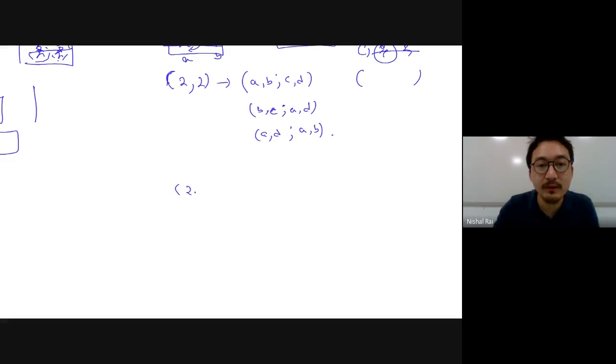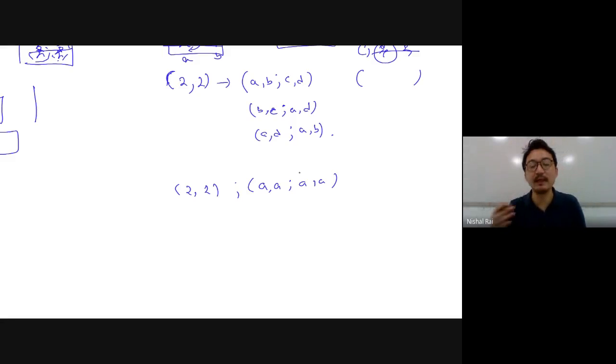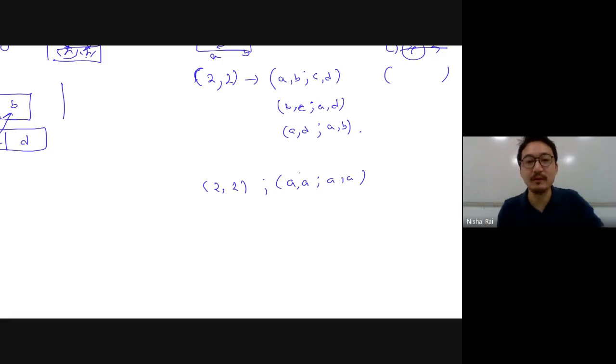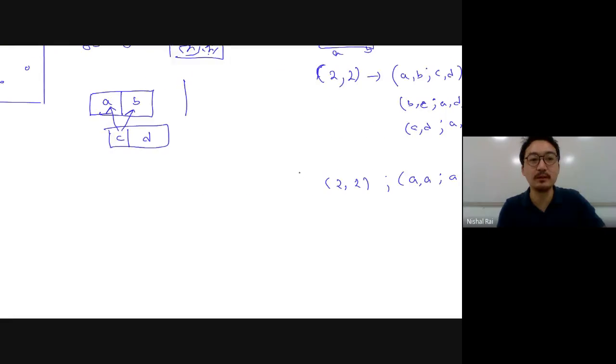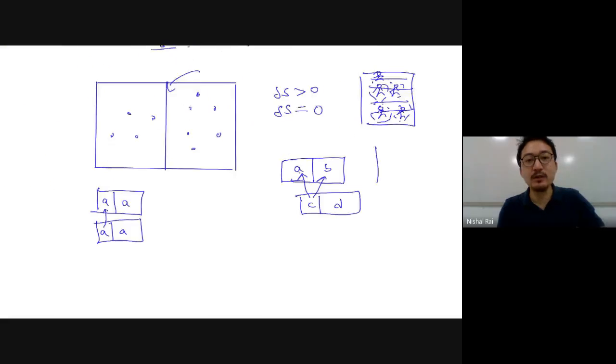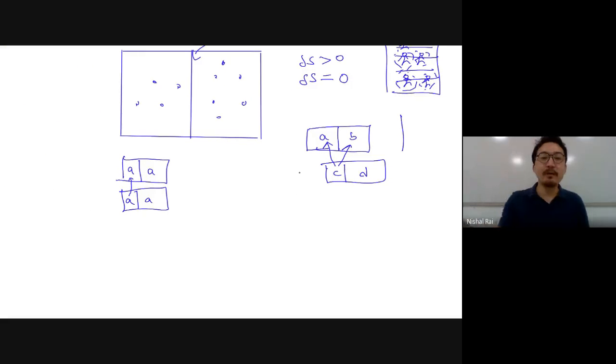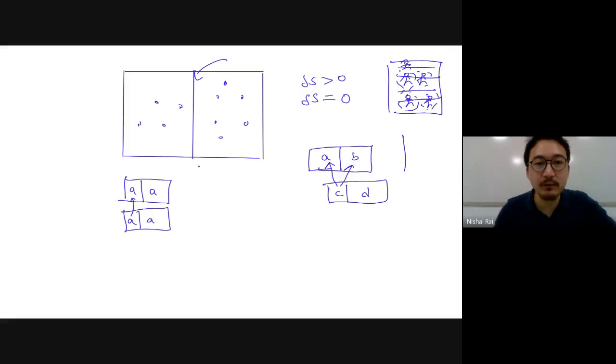Because if it's 2, 2, then it will be A, and A, and A. Clear? And even if I mix and bring another student, we will get what? AA. There is no more combination possible than whatever we were having previously. So in short, because all of the particles are identical, it does not know how it has been set up. So that's why the entropy will not increase. Is this point clear or not?